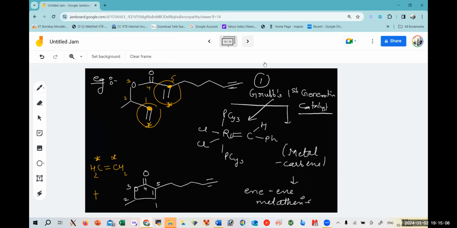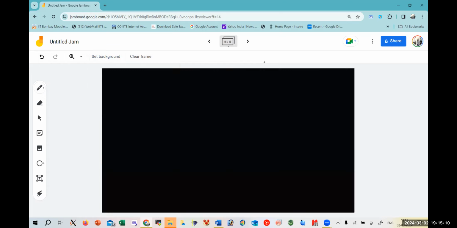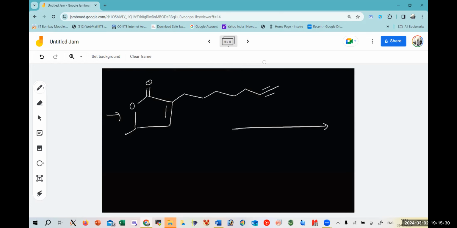Now, this ene-ene metathesis product can undergo yne-yne metathesis. How? Because we were having an alkyne bond also. So I'm just forming the product. We just saw, in presence of the metal carbene, one example.